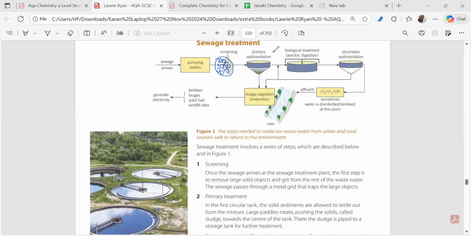Next, it comes to a primary sedimentation tank. In the primary sedimentation tank, what happens? It is like a circular tank where solid particles, residues, are allowed to settle down, right?